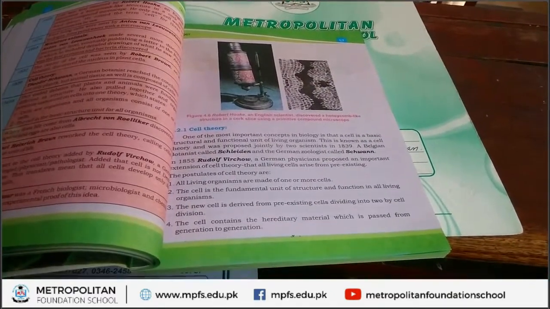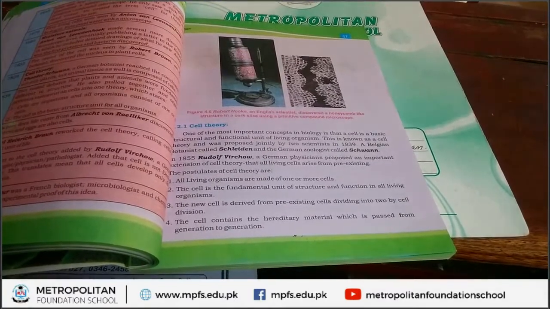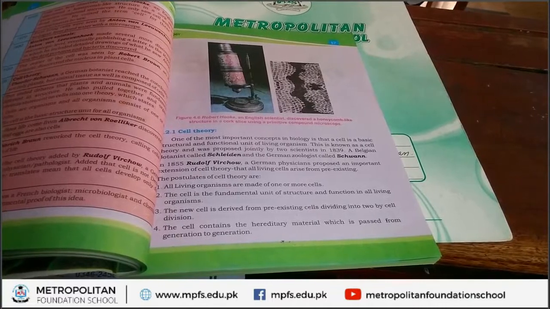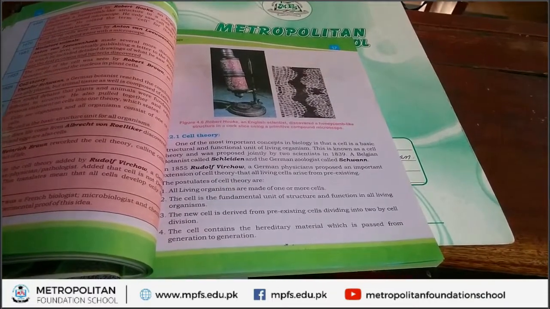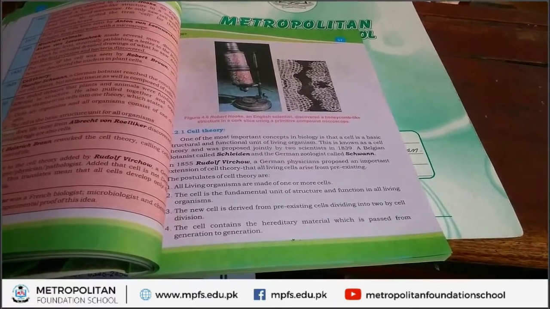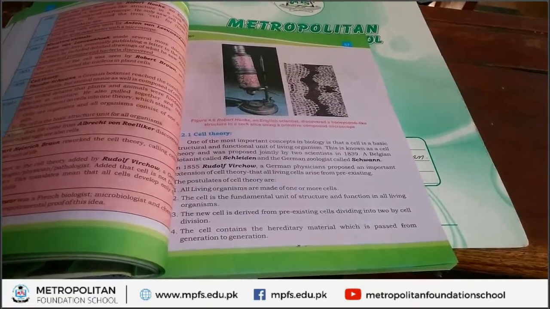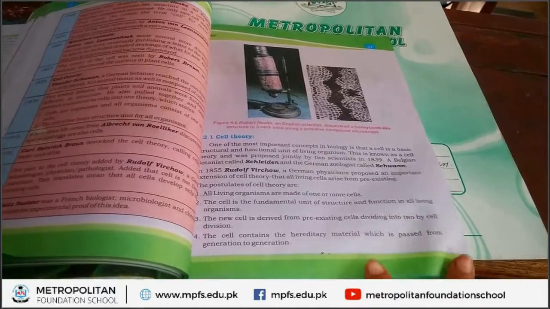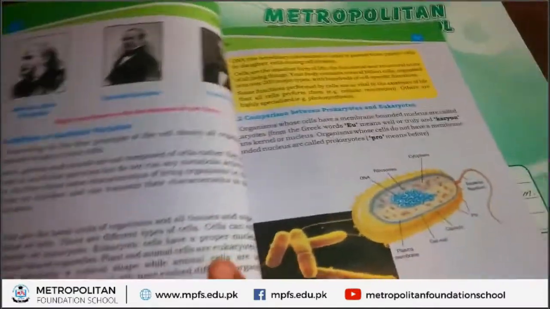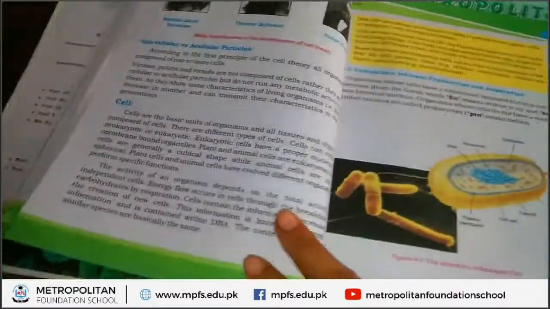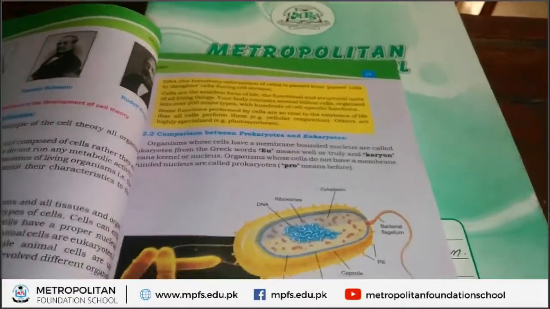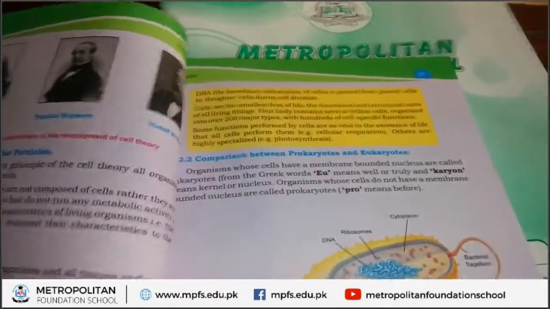Okay, students, I hope you understand cell theory. There are basic 4 postulates of cell theory. We also explain this postulate in third lecture of cell and tissues, chapter number 4. Cell theory is completed. Now we start another topic of this chapter, that is prokaryotes and eukaryotes.